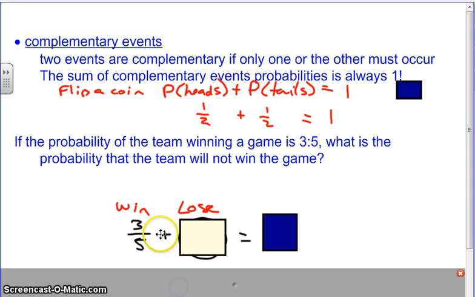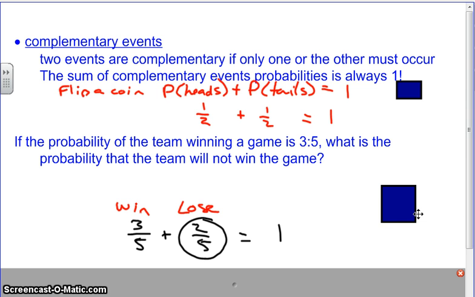Okay, so if we take that probability and add it to the winning probability, how do we add fractions? Someone give us the reminder. What do we add, Hannah? We add just the numerators. So 3 plus 2 is? And 5 over 5 is 1. So you can see that your chance of winning or losing this game would be 1.